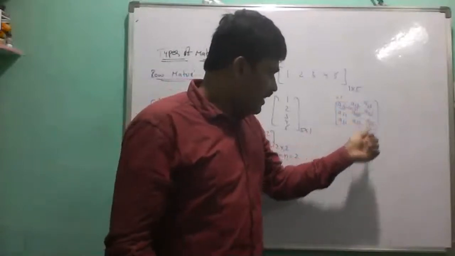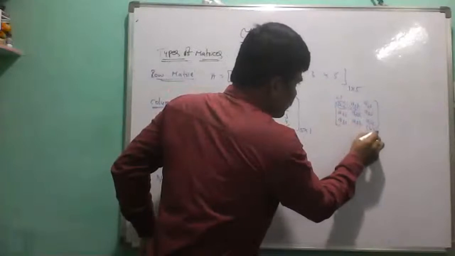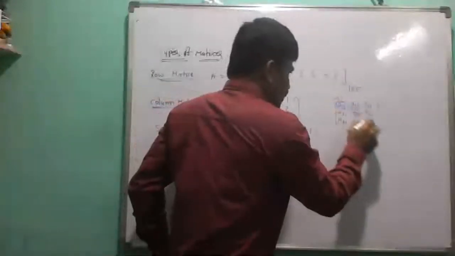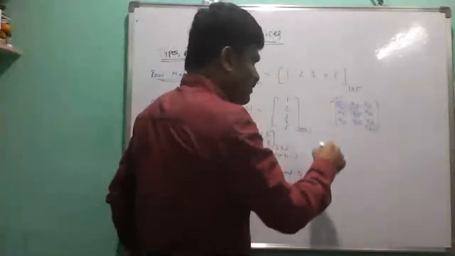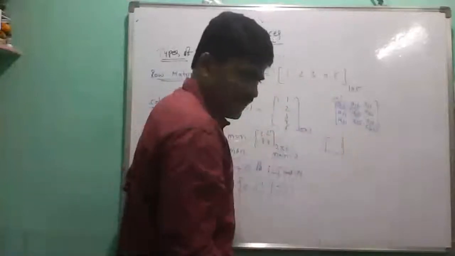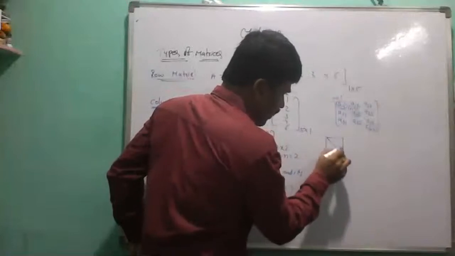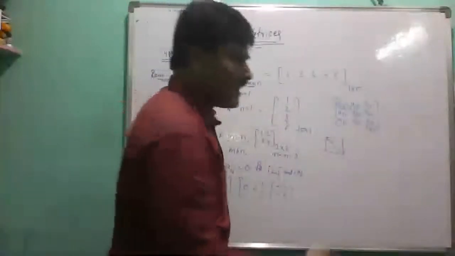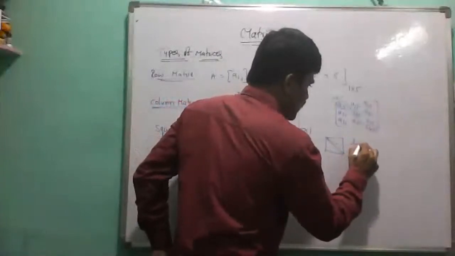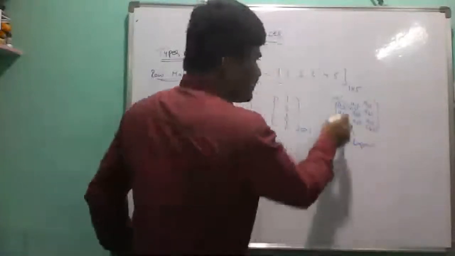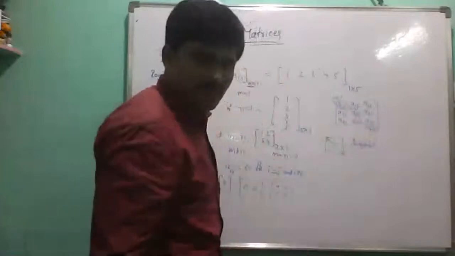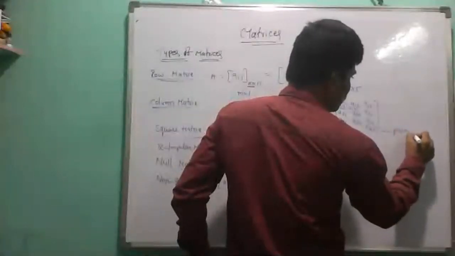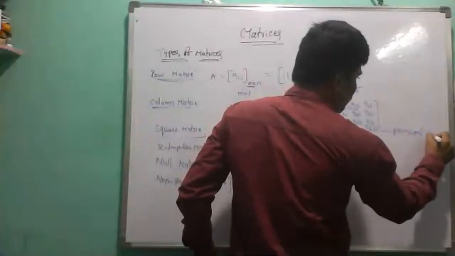Now in this square matrix, these elements can form one type of line. This is called a diagonal, joining opposite corners. The elements of this diagonal form the principal diagonal.